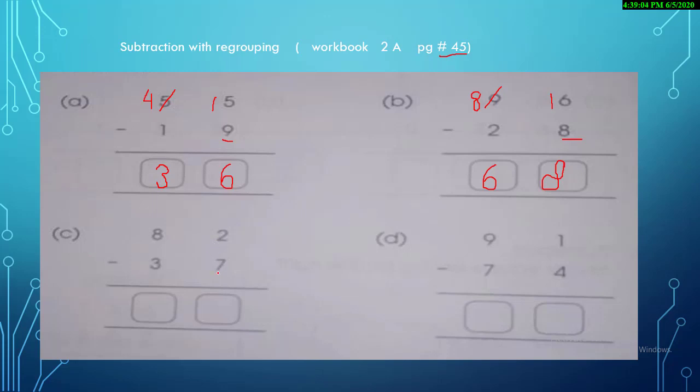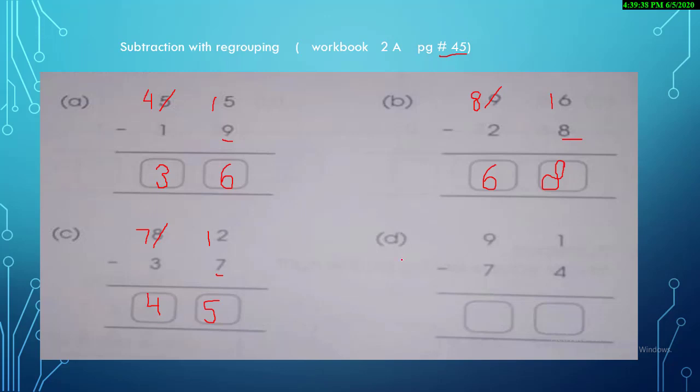Okay, in the same way we are going to solve part C. More on the top? No. It's more on the floor. Yes. So let's go to the next door. We need help from the next door. 12 minus 7. Can you tell me what will be the remaining we have? 12 minus 7, the answer will be 5. Yes. And 7 minus 3, the answer will be, I'm going to write it in front of you, that is 4.